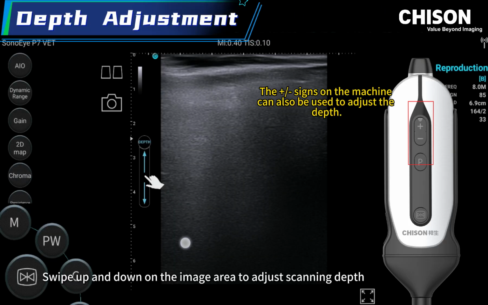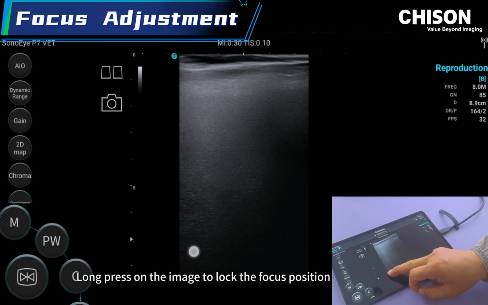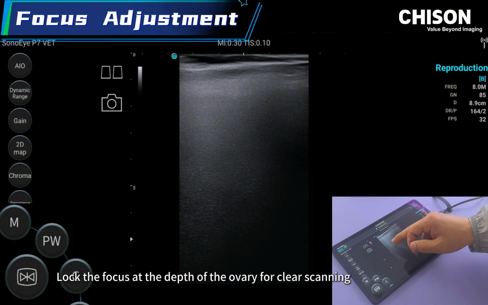Swipe up and down on the image area to adjust scanning depth. Long press on the image to lock the focus position. Lock the focus at the depth of the ovary for clear scanning.